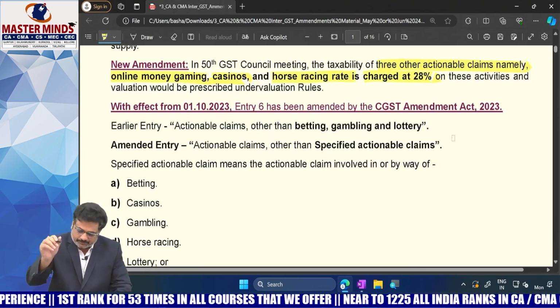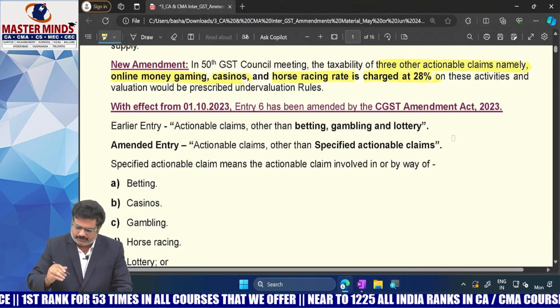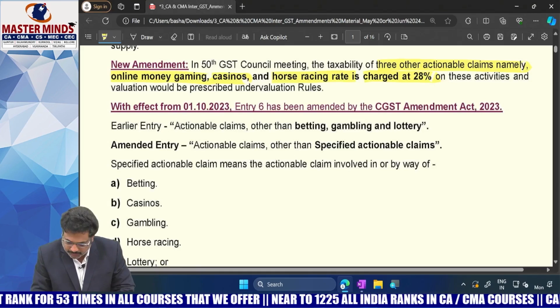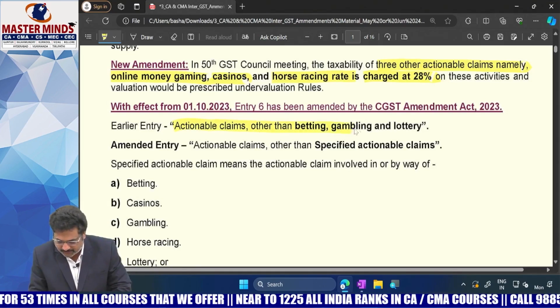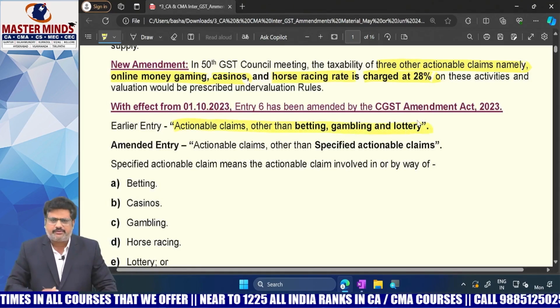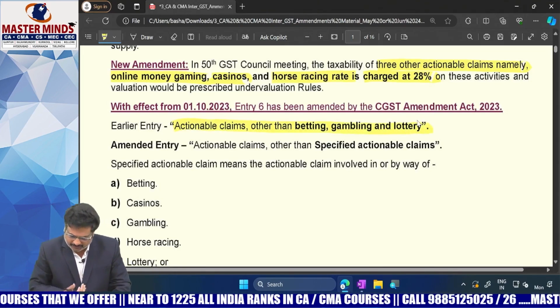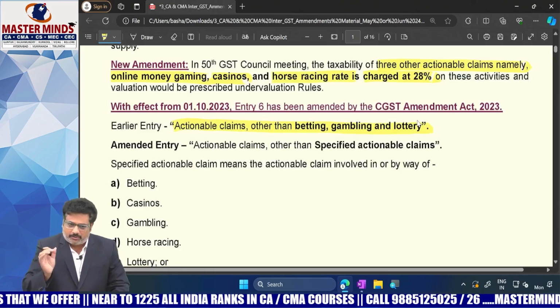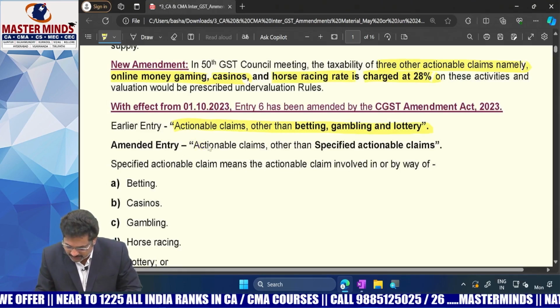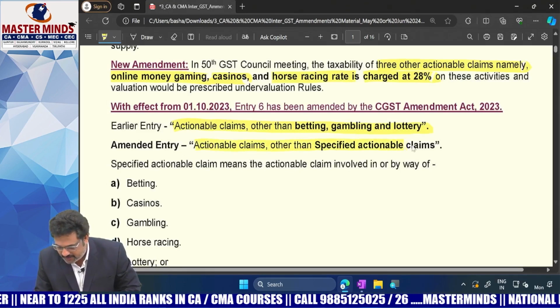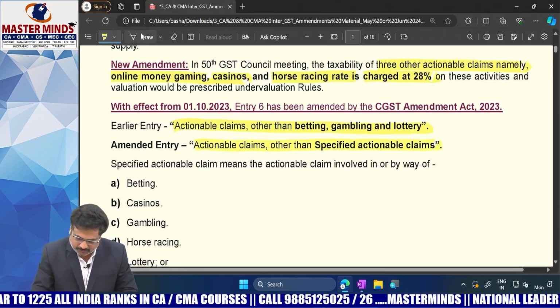So what is the previous entry that was there in 7 subsection 2? Actionable claims other than betting, gambling and lotteries, we are not liable to pay any GST. But with respect to the amendment, the entry is: actionable claims other than specified actionable claims.